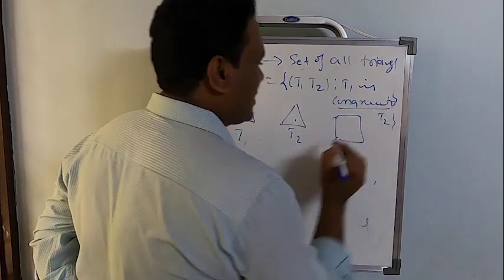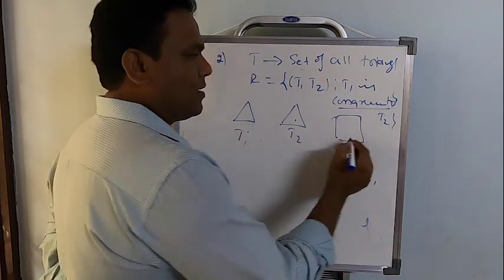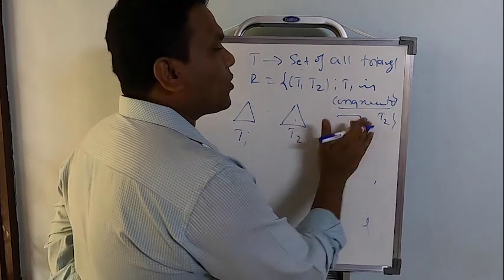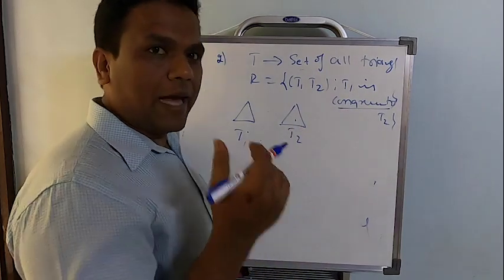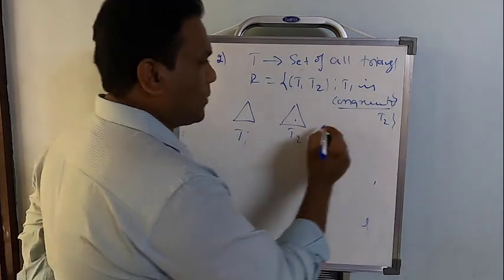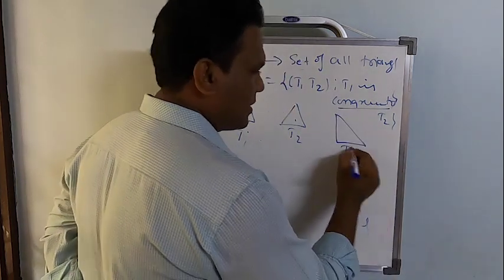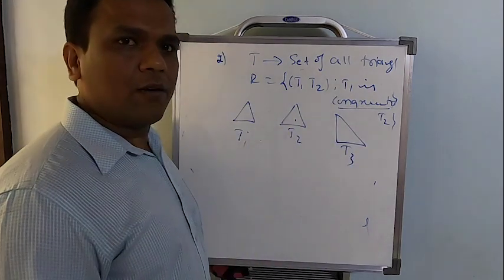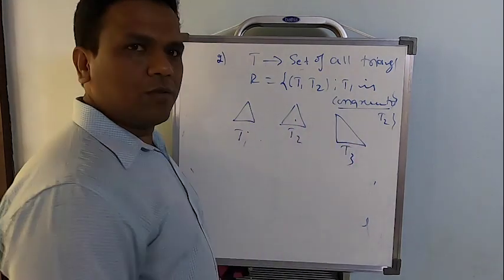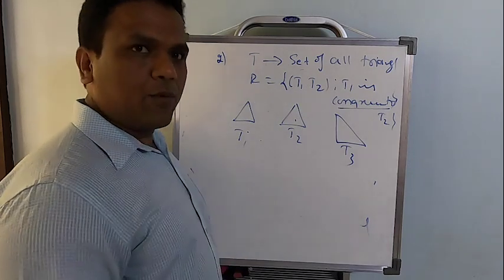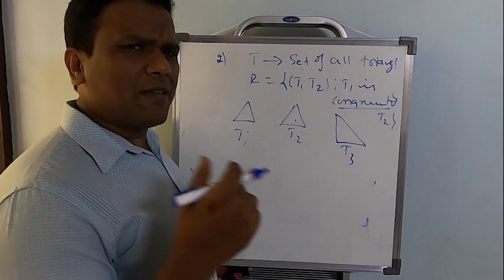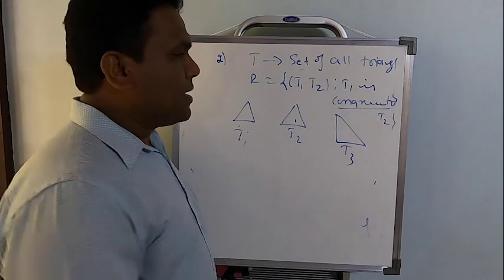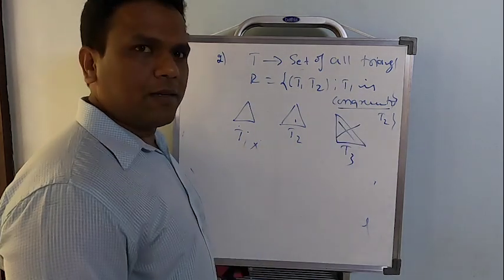Then I cannot say, look here, this is T1, a triangle, and this is a square. I cannot compare at all. So whenever you want to say congruent, the two diagrams you consider should be the same. Let me take one more triangle here. This is T3. Can I say T1 and T3 are congruent? No. Look at the shape of these two. Totally different. So first, the shape should be the same, and exactly the mirror image. Whatever is there, the same thing you should see once again. So I cannot say this and this are congruent.